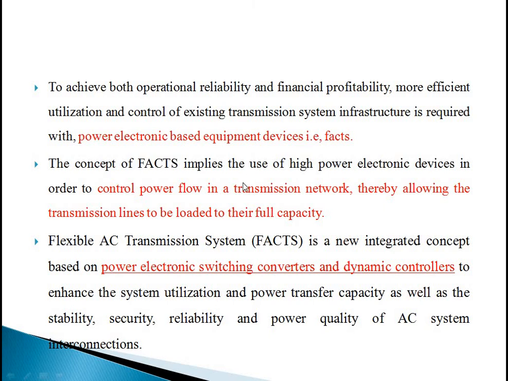The concept of FACTS implies the use of high power electronic devices in order to control power flow in a transmission network, thereby allowing the transmission lines to be loaded to their full capacity, which is not possible in normal AC transmission lines without involving the FACTS devices to transmit the full power, that is up to their thermal limits.